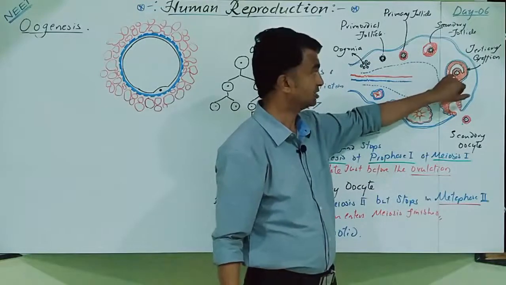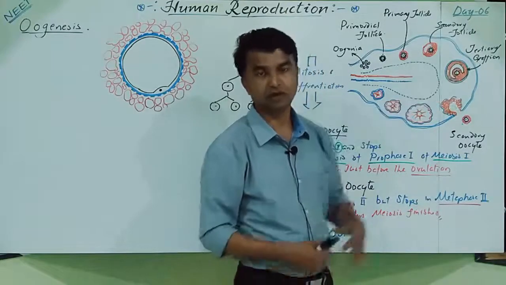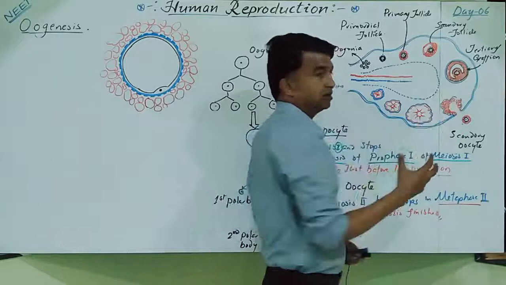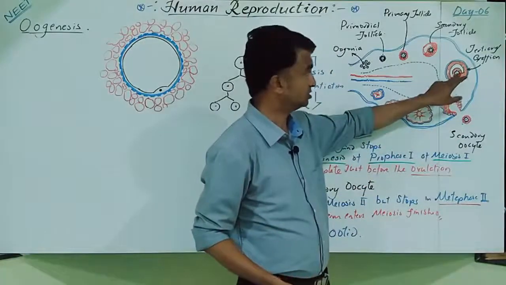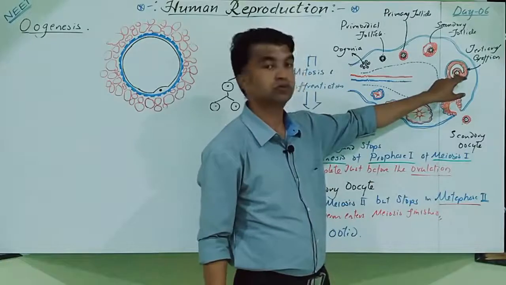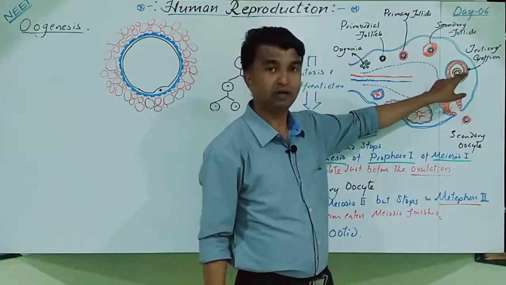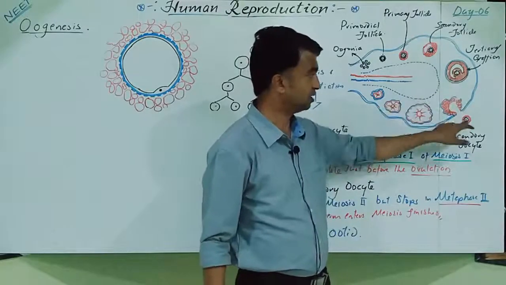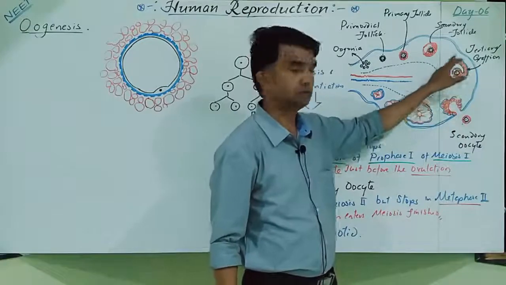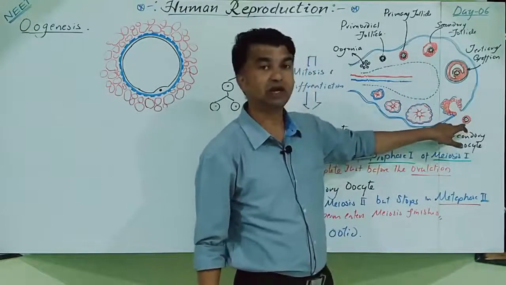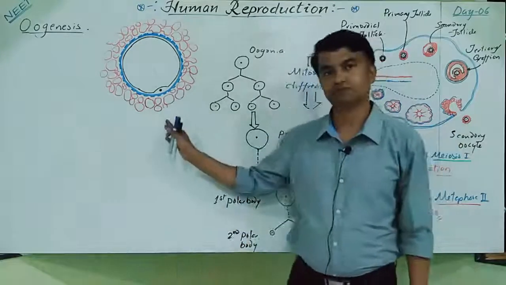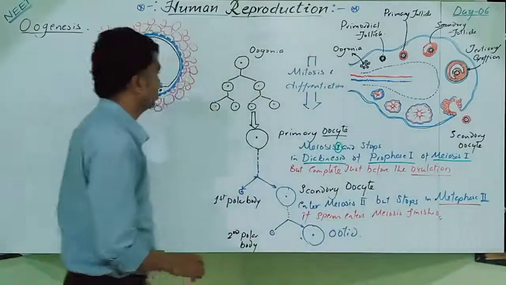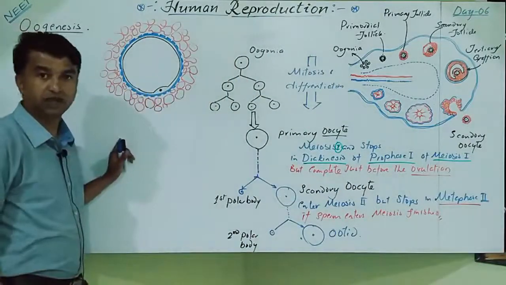Here, these cells are called the discus proligerus. Clear? And this connection is called the cumulus oophorus. This complete structure is in the center of the antrum cavity. Just below the membrana granulosa and discus proligerus, the zona pellucida is there. When the Graafian follicle ruptures, everything present in the central part is released, and only the ruptured Graafian follicle remains. This is the secondary oocyte, that is nothing but this one. Clear? So this is the detailed structure when you compare it. This is the secondary oocyte actually.